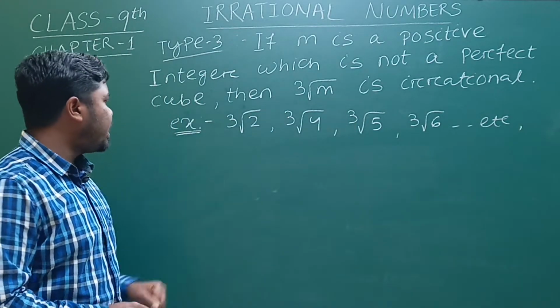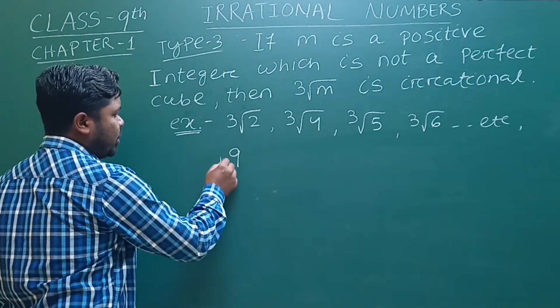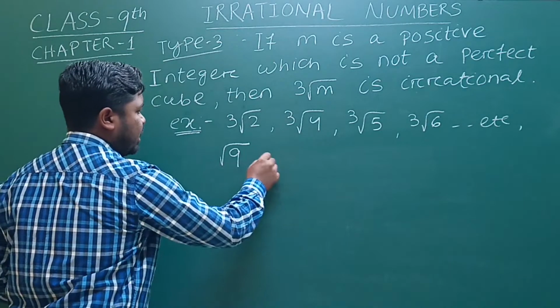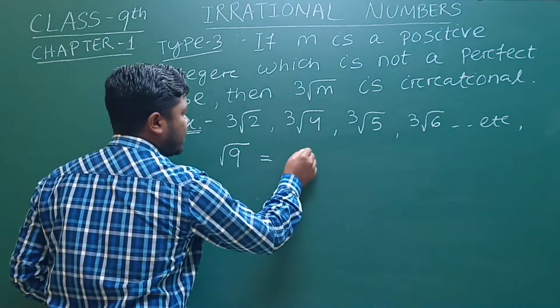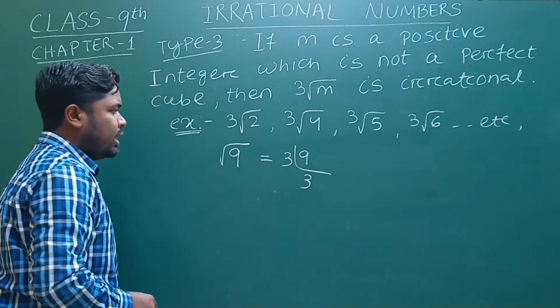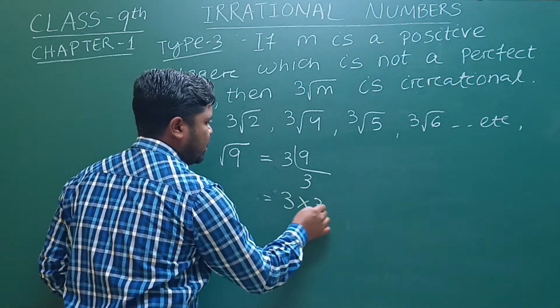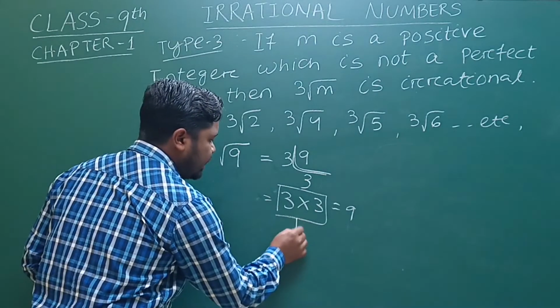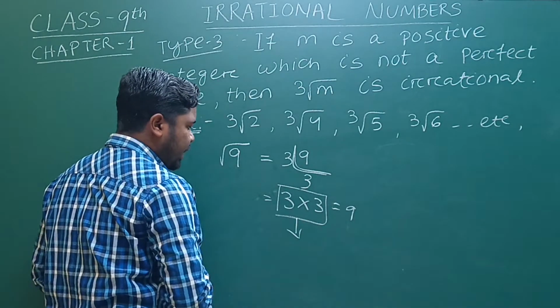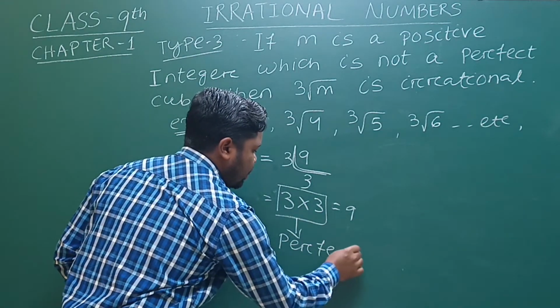So what is a perfect cube? For example, I write root 9. The factors of 9 are 3 threes are 9, so 3 into 3 gives a perfect square.